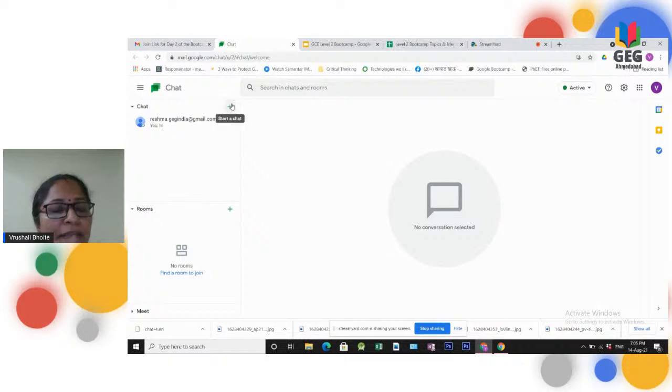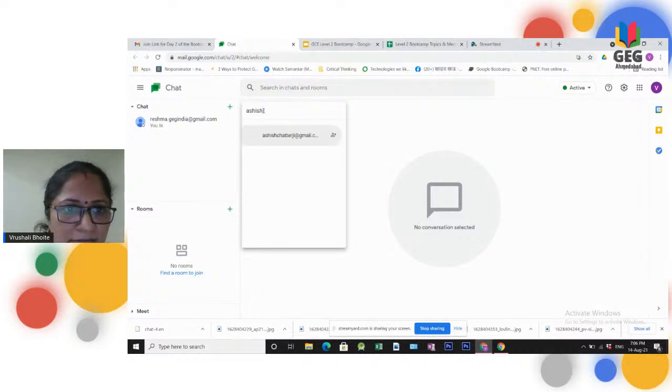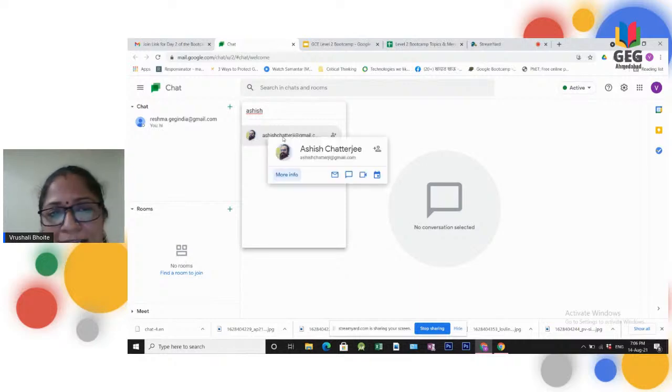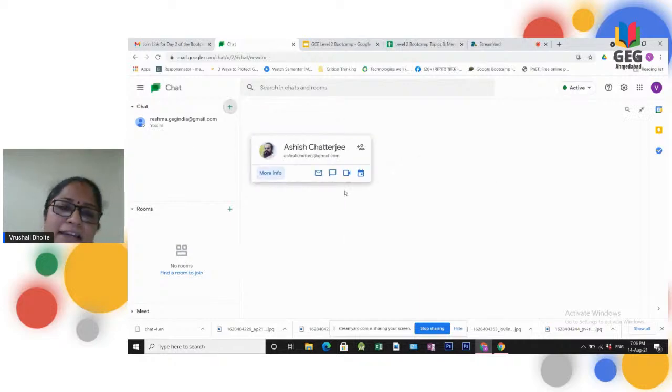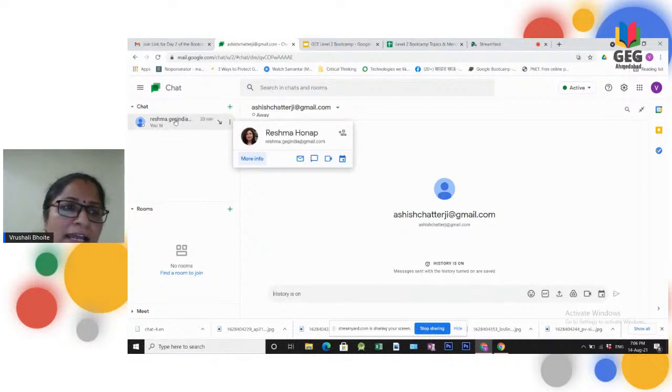If I want to invite someone for chatting, I will click on the plus button over here. Then you get different options: start a group conversation, create a room, and so on. But now I want to give the email ID of the person with whom I want to chat. Whoever is in my contact list, I can add that person over here. Here you can see a small hollow circle. That means the person is away from the chat, not online. Now I have added Reshma ma'am.